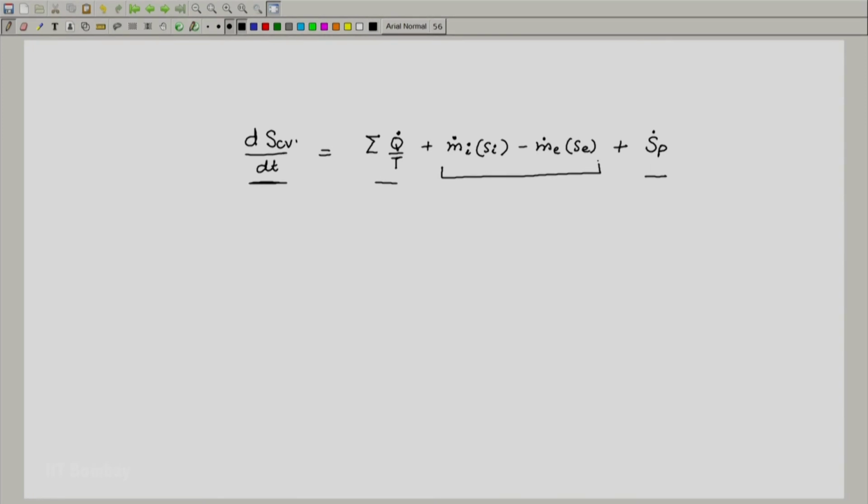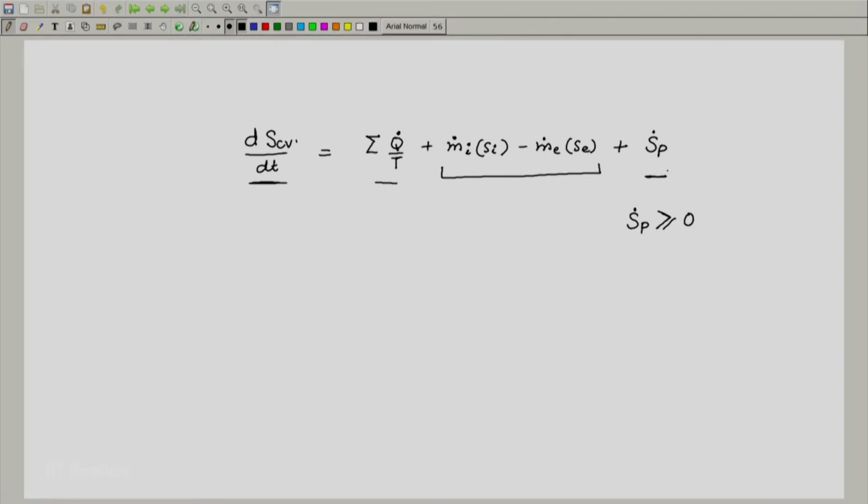Of course, just like we discussed for the closed system, you should realize that the entropy production can only be positive because that was the restriction on it. So I must write after this that S dot p is necessarily greater than or equal to 0. It can be 0, but it can never be negative. It will always be either 0 or a positive quantity. So this is our final expression for the second law for open systems. Please have a look at it and notice the similarities and differences of this expression and the previous two expressions that we derived. Thank you.